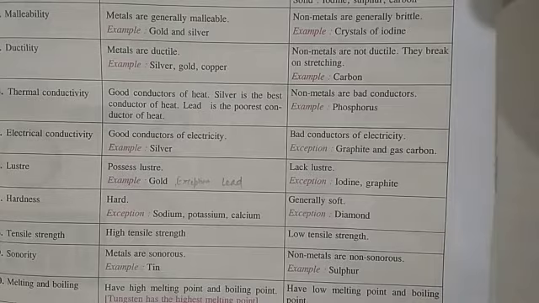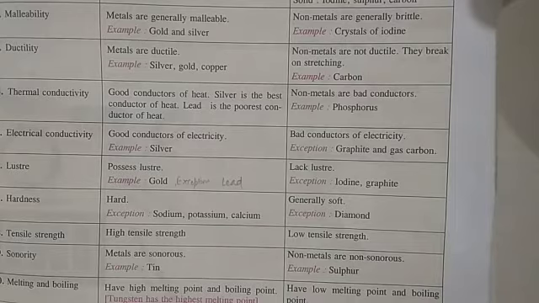Okay, next is about tensile strength. Metals are highly tensile, whereas non-metals have low tensile strength. Tensile strength means the resistance power against the pulling action. So metals have high resistive power against the pulling action, which means they are highly tensile, whereas non-metals do not have resistance power against the pulling. So they have low tensile strength.